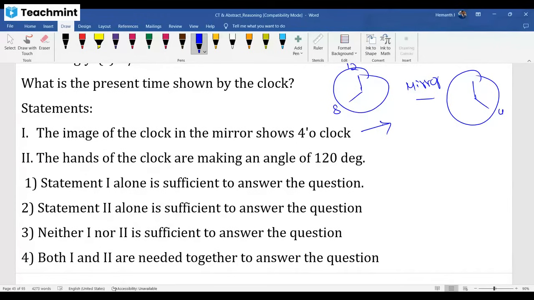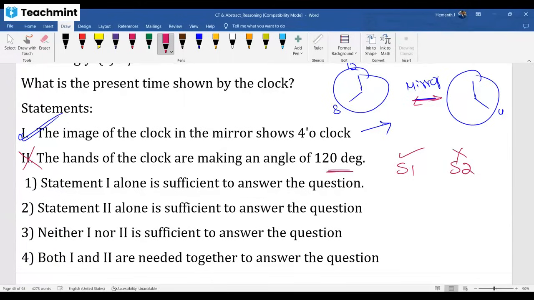So I can solve using statement 1 alone. If the mirror shows 4 o'clock, the original time should be 8. You can try it: take a watch without needles and put it in the mirror. If you see 4 o'clock, the original is 8 o'clock. With an angle between the hands of 120 degrees, you will get more timings. There are a lot of possibilities.